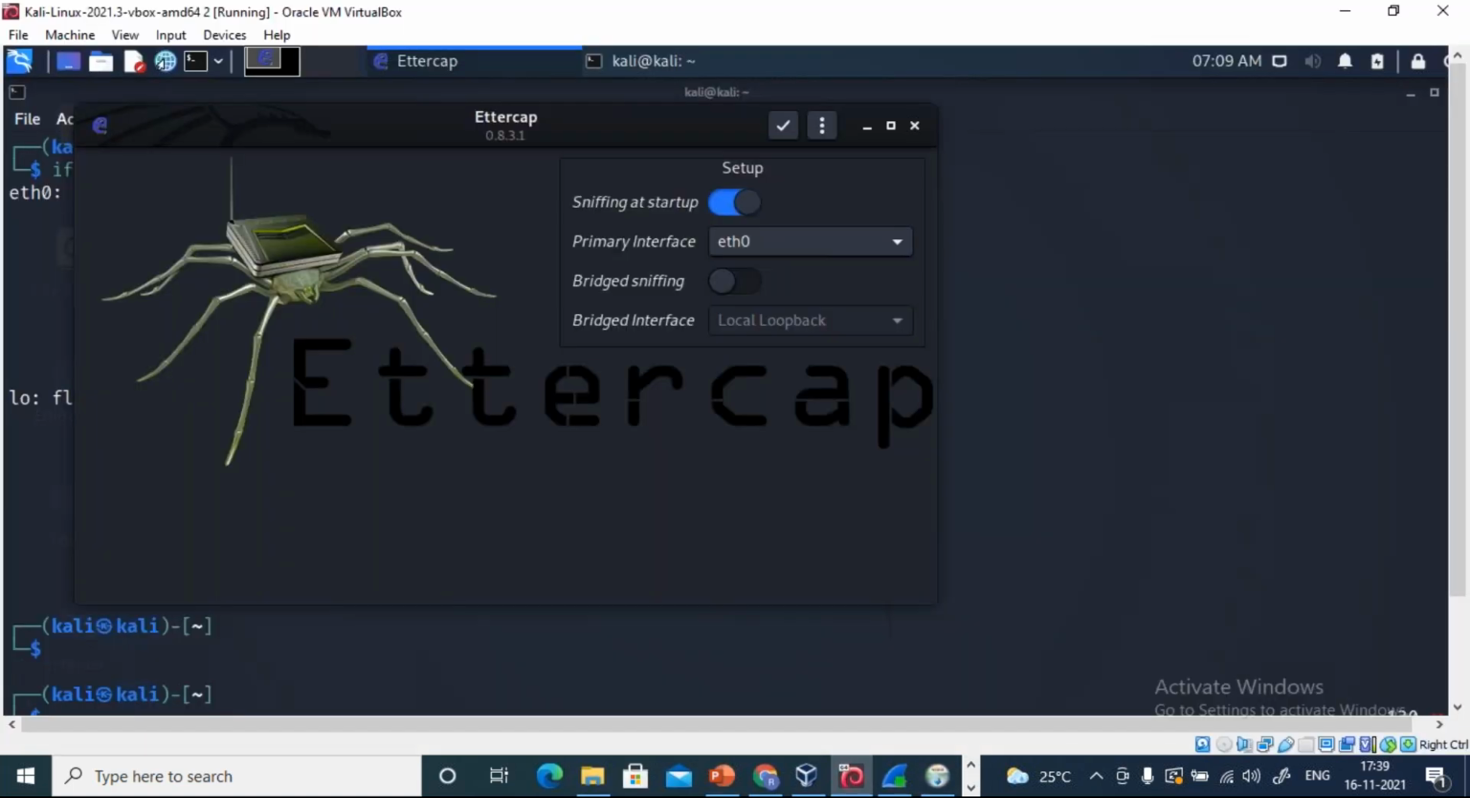Now here you have to do some settings. The setting is that you have to set your primary interface to Ethernet. Okay, ETH0. Or if you have Wi-Fi, change it to Wi-Fi. Now, the moment you do this, what you have to do? You have to click on this accept icon. This tick is there, right? Towards the top right corner. This is accept. So you have to click on this.